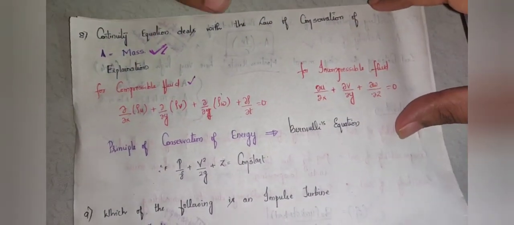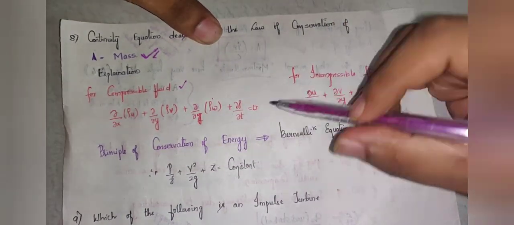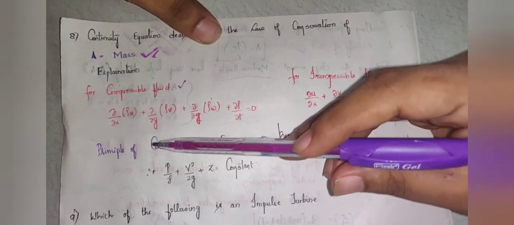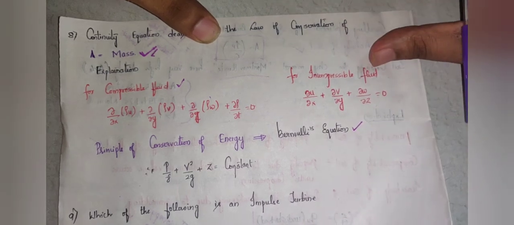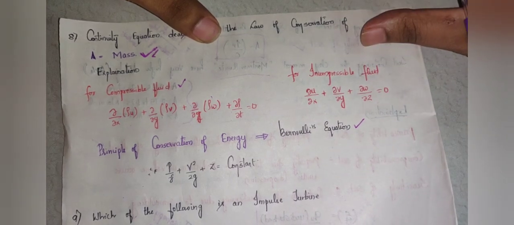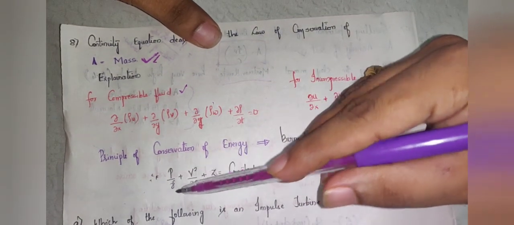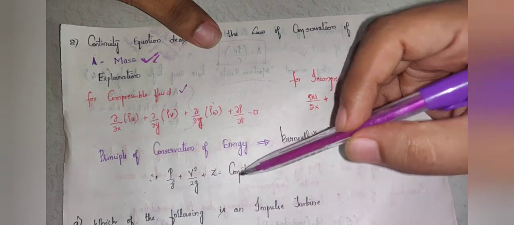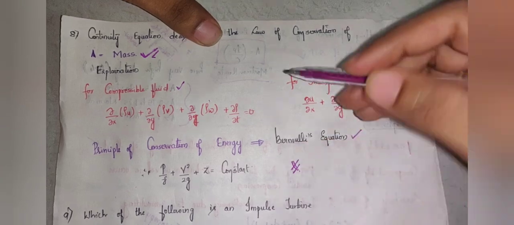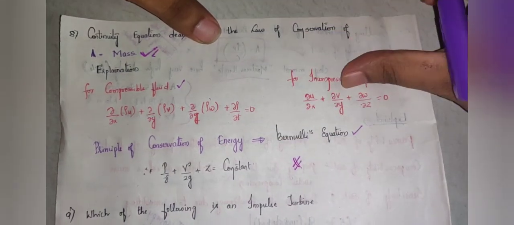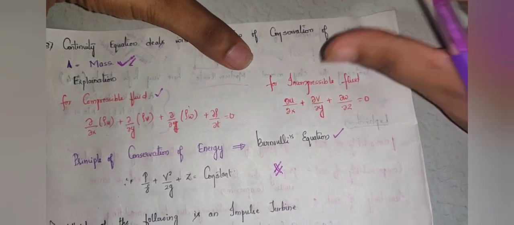So you may also get a question with respect to the law of conservation of energy. When the same question is asked with respect to law of conservation of energy, the correct answer is Bernoulli's equation. Bernoulli's equation deals with the law of conservation of energy, and is given by P by gamma plus V square by 2g plus Z is equal to constant. I want you to stress more on this because you'll definitely get questions on Bernoulli's theorem and the continuity equation. So the principle of conservation of energy and its application is very important.